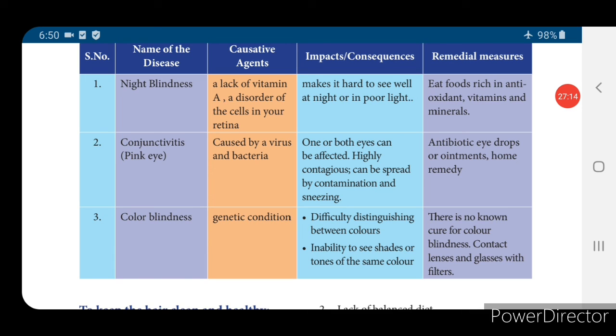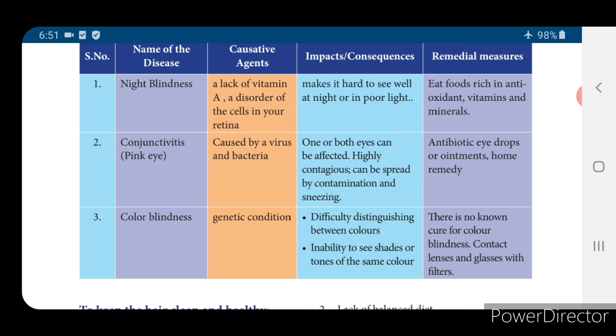Now we will see diseases affecting the eyes. Name of the disease: night blindness. The person cannot see objects during the night time. What is the causative agent? A lack of vitamin A, a disorder of the cells in the retina. It makes it hard to see well at night or in poor light. What is the remedy? You have to eat foods rich in antioxidants, vitamins and minerals.